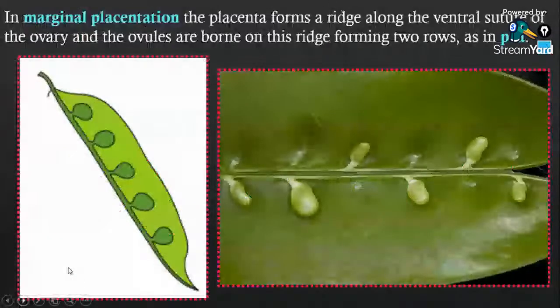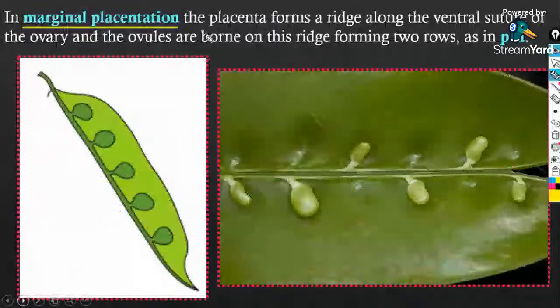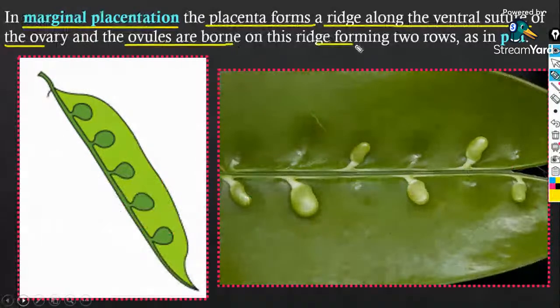First is the marginal placentation. In marginal placentation, the placenta forms a ridge along the ventral suture of the ovary, and the ovules are borne on this ridge, forming 2 rows as in the pea. In the pea you will have a structure like this, right?